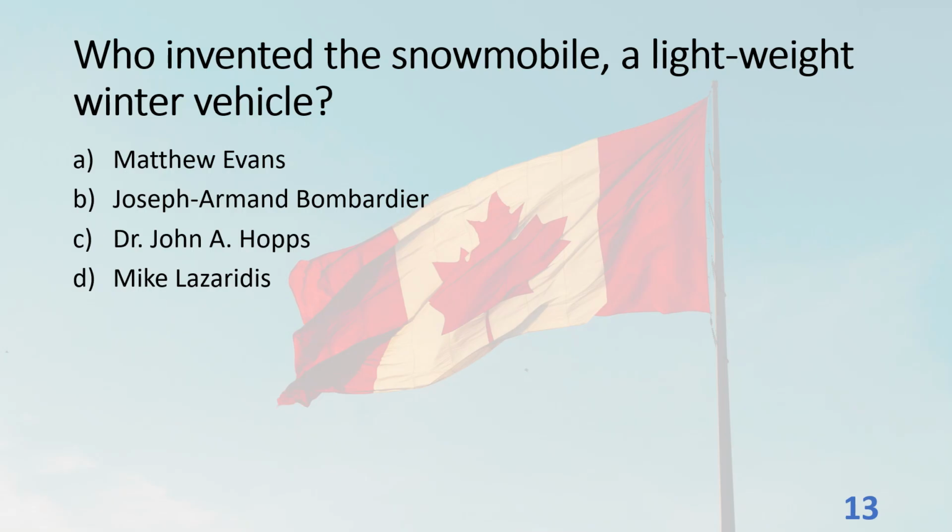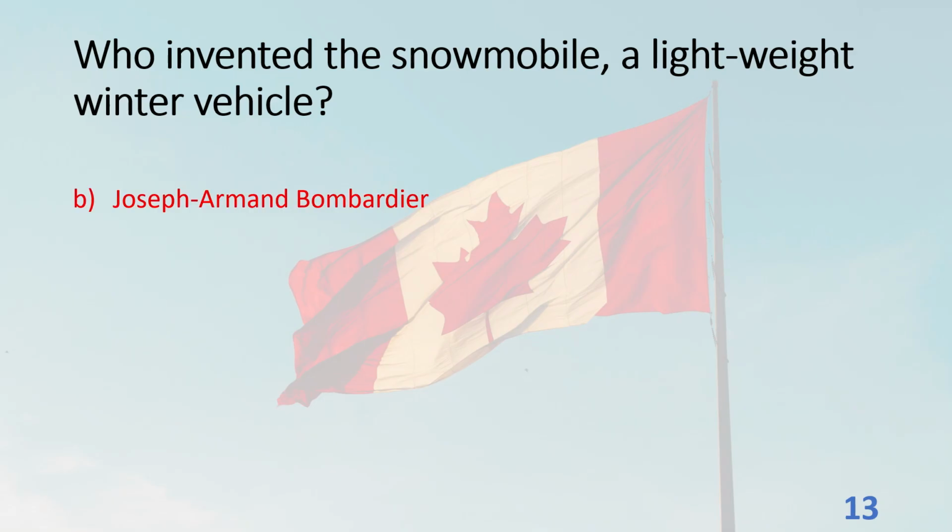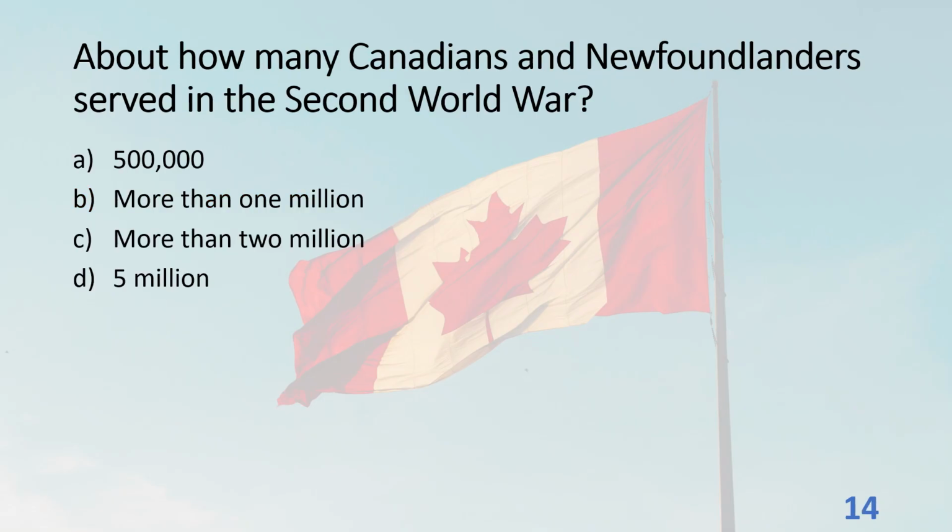Who invented the snowmobile, a lightweight winter vehicle? A. Matthew Evans. B. Joseph Armand Bombardier. C. Dr. John A. Hobbs. D. Mike Lazaridis. The answer is B. Joseph Armand Bombardier. About how many Canadians and Newfoundlanders served in the Second World War? A. 500,000. B. More than 1 million. C. More than 2 million. D. 5 million. The answer is B.